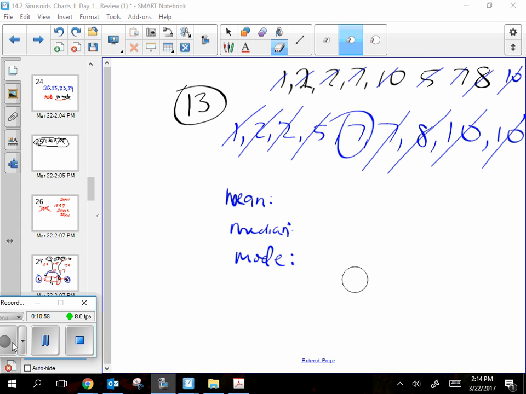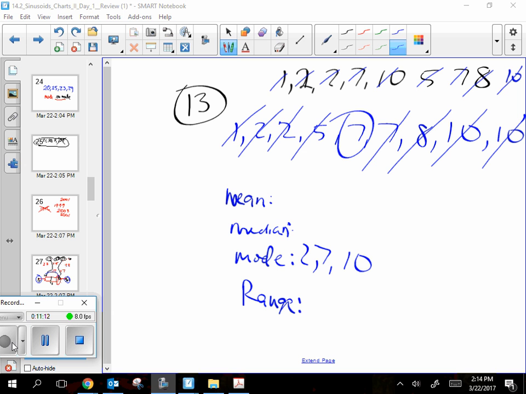Very good. I was just seeing if you're paying attention. 7 and 10. Bimodal, even, somebody said. I love it. Ooh, burn. Got the teacher. Sorry. Range. 9. How'd you get that? 10 minus 1. Biggest minus smallest. 10 minus 1 is 9.